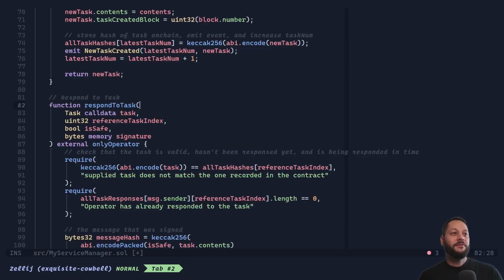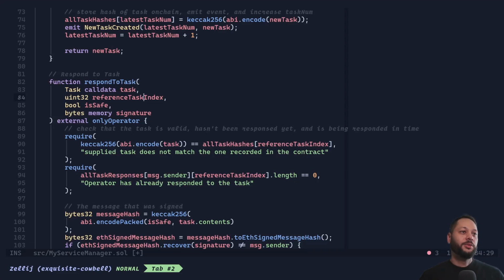And finally, we have the respond to task function. This will take in a task, the task index, and then the operator is going to run the contents through the AI model, the Llama Guard 3, and determine whether or not the contents are safe. So they're going to set a bool, true or false, whether or not the contents is safe. Then it's going to assign the response, basically showing that, hey, this response came from a valid operator, and we can verify that a little bit down below.